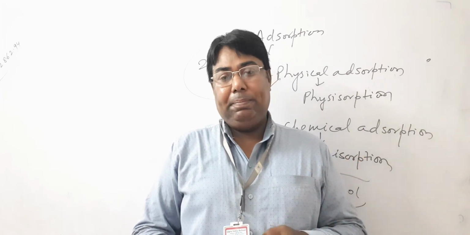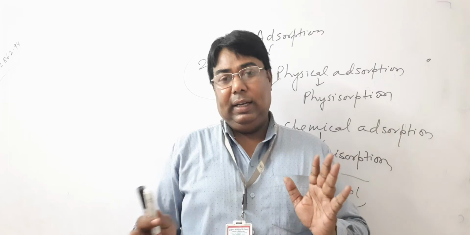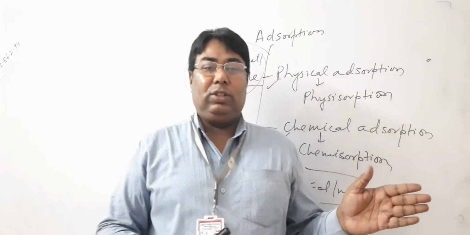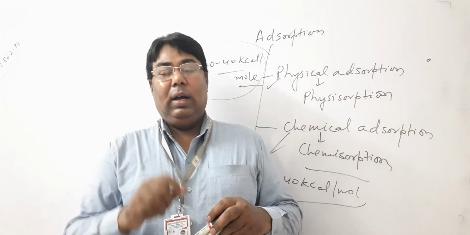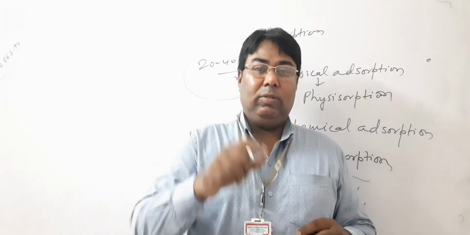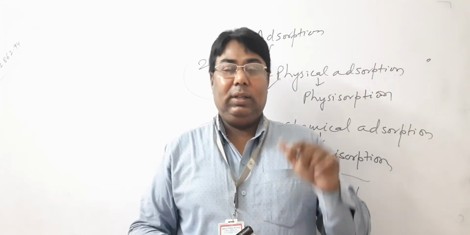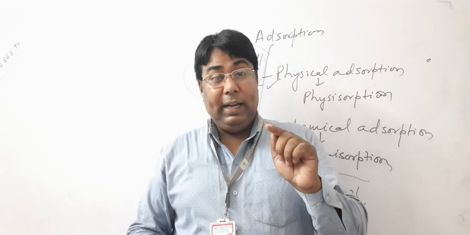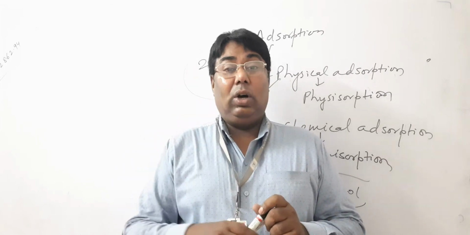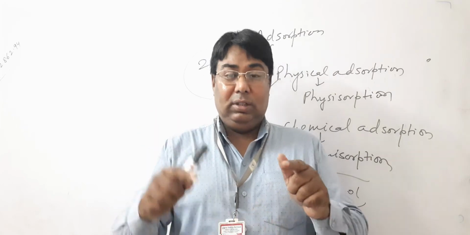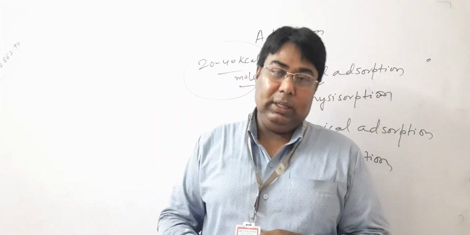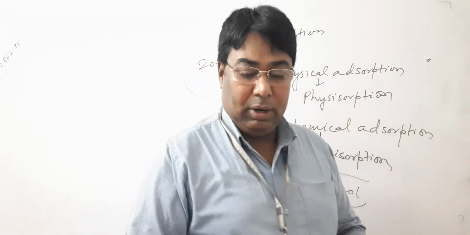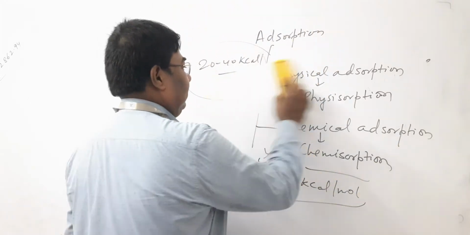Now once again, a recap. Adsorption is of two types, physical and chemical adsorption, which depends upon the nature of the bonding formed between the adsorbate and adsorbent. If the adsorbate is held by van der Waals force over the adsorbent, it is physical adsorption. But when adsorbates are attracted by chemical bond formation with the adsorbent, it is chemical adsorption or chemisorption. Understand? Now we discuss another topic.